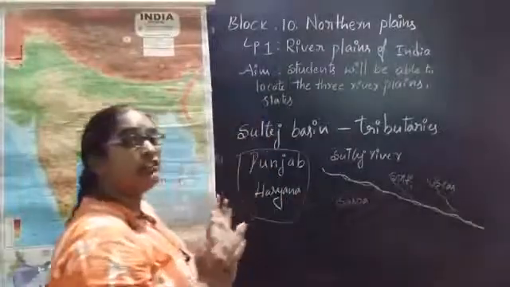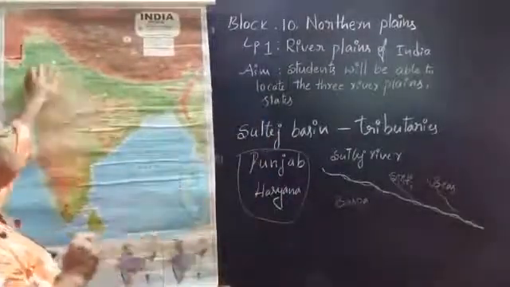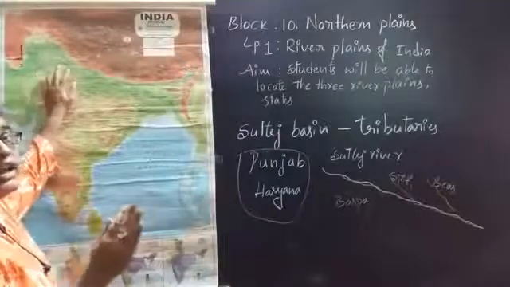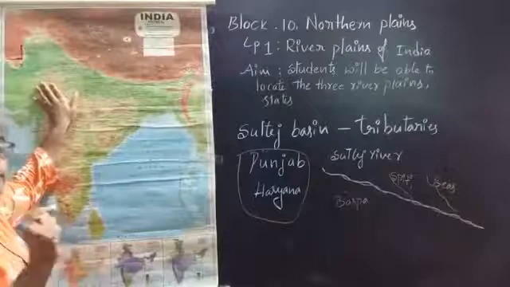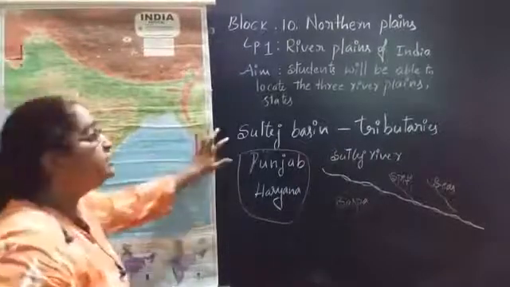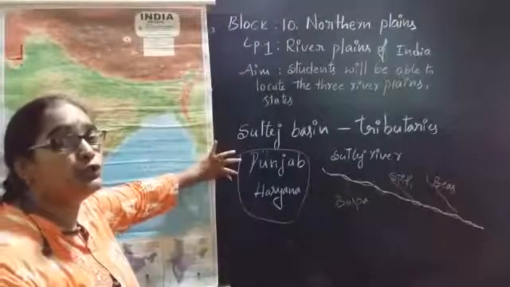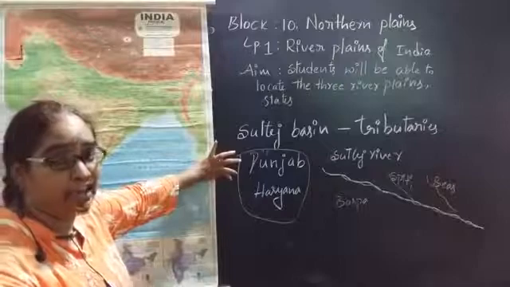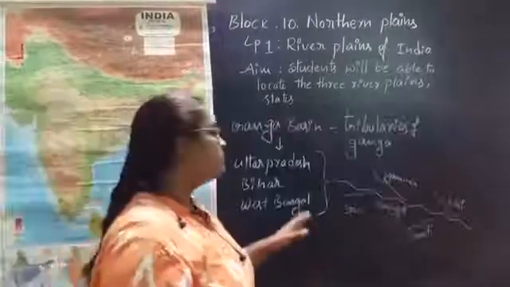And any river flows from one area to another area, and that particular area will be known by the name of that main river. That's why Punjab and Haryana, two states, are known as Sutlej basin areas.